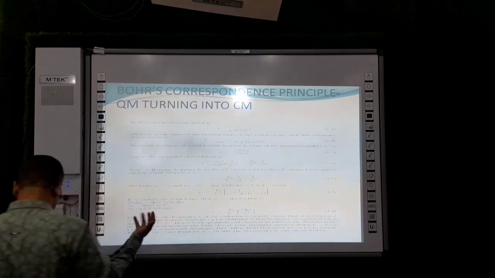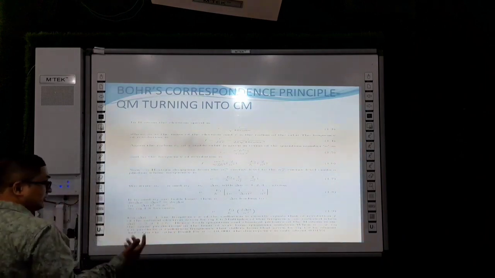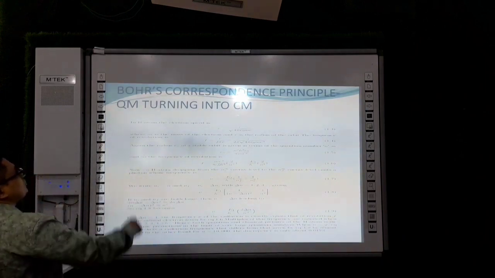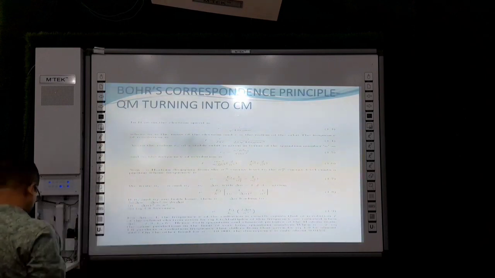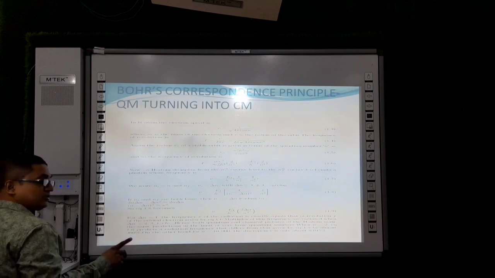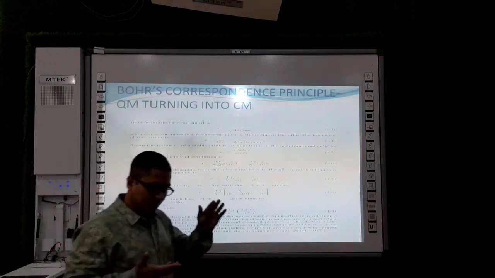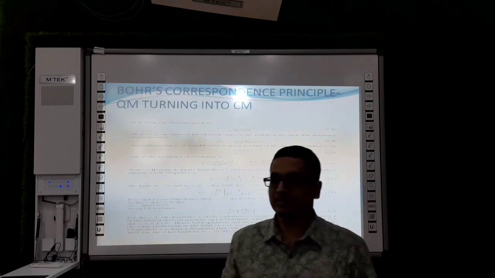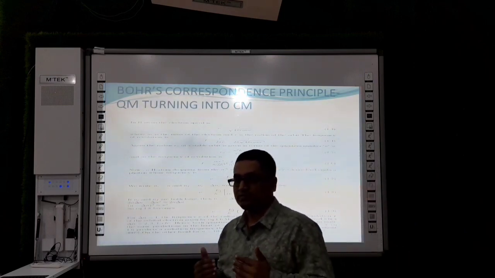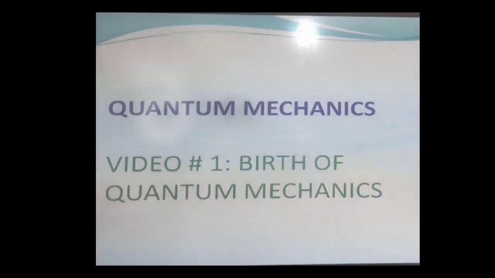Classical mechanics cannot take account of all the things that quantum mechanics can. So that's Bohr's correspondence principle. It is one of the pioneering theories where one can establish that quantum mechanics can be converted back to classical mechanics.